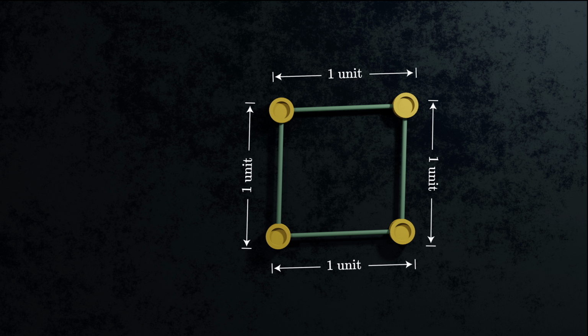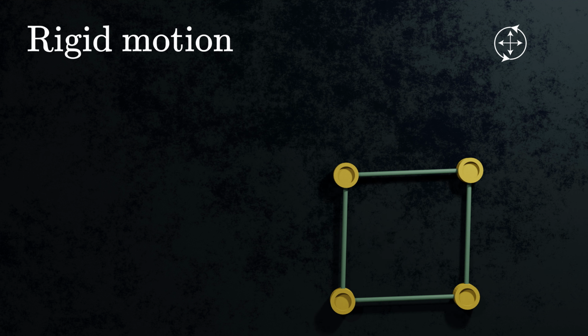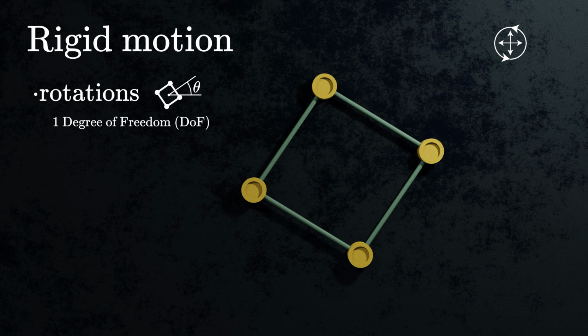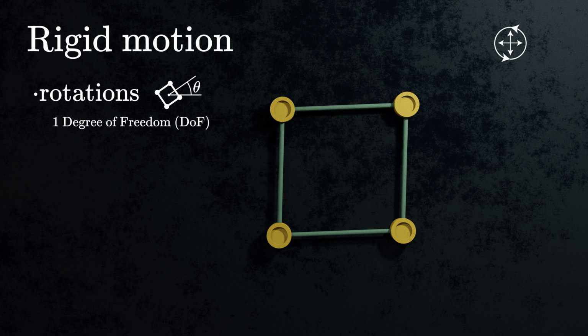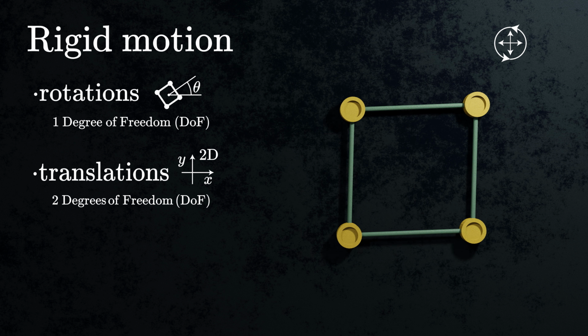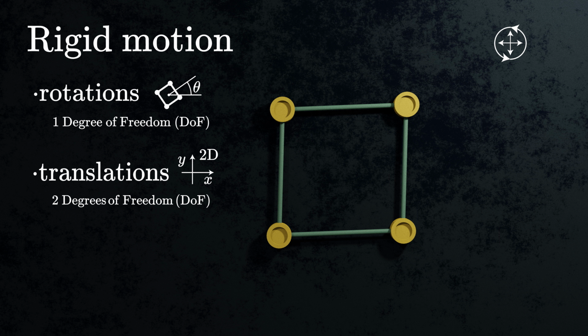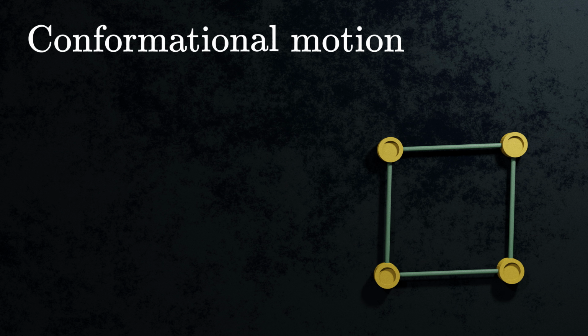Measuring flexibility requires that we embed an object of interest in physical space. So let's assume that the network resides in 2 dimensions, as if it were lying on a table. In the plane of the table, the network can move in several ways. Rigid body motions correspond to degrees of freedom where the entire network moves as a whole. For instance, the network can rotate, with the extent of rotation specified uniquely by an angle parameter. Or it might move horizontally and vertically. Collectively, rotation, horizontal translation, and vertical translation constitute 3 rigid body motions available to any object embedded in 2D space.